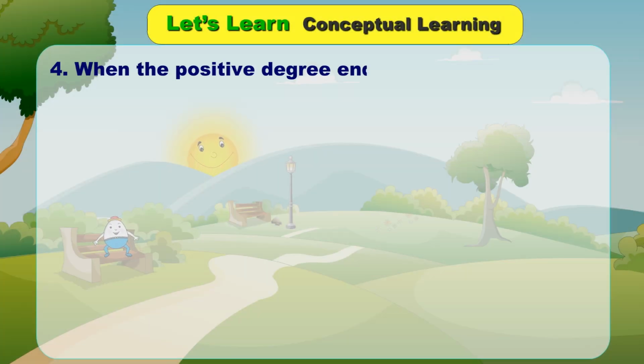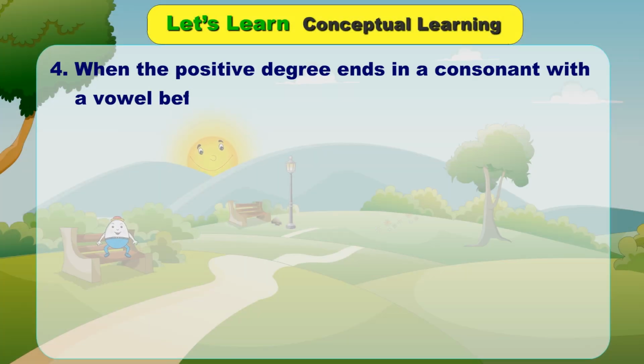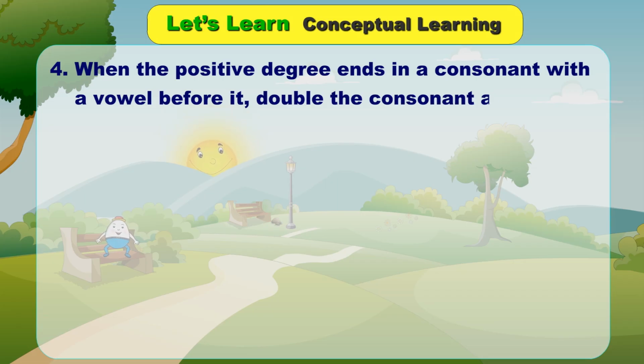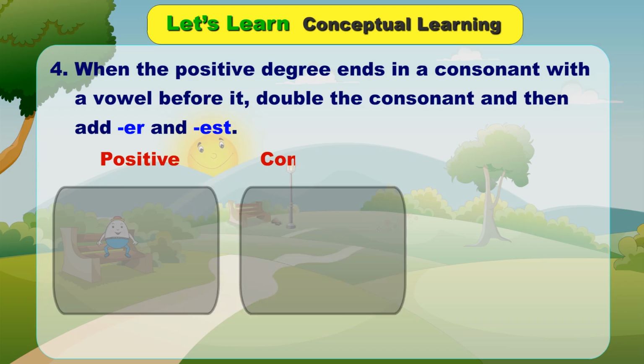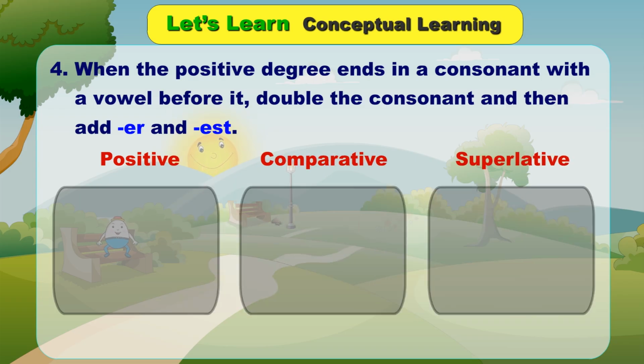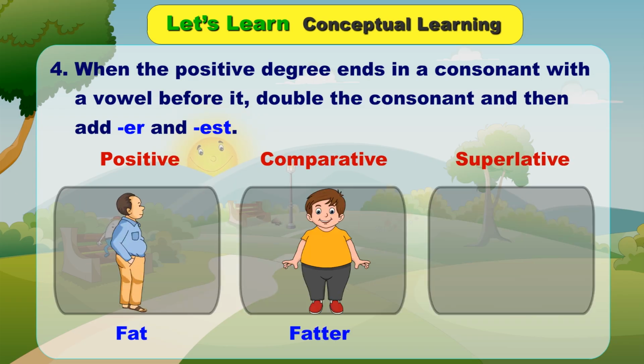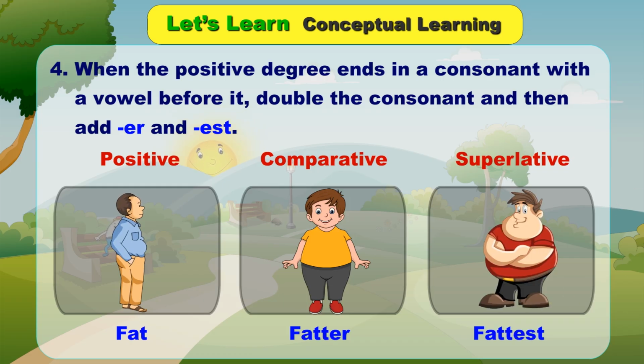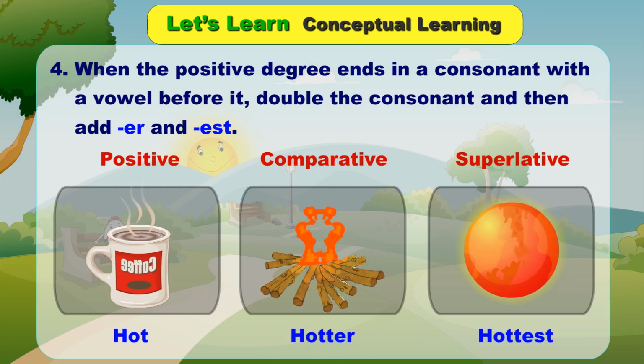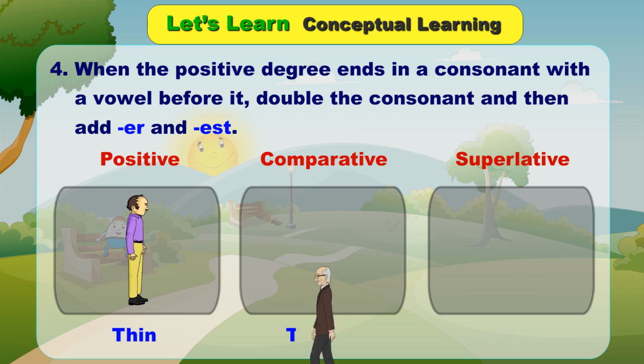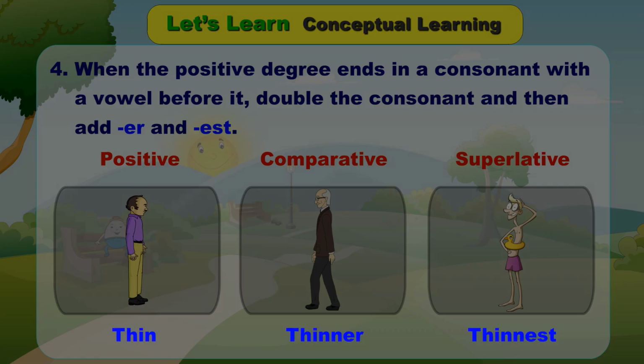When the positive degree ends in a consonant with a vowel before it, double the consonant and then add er and est. Positive, comparative, superlative. Fat, fatter, fattest. Hot, hotter, hottest. Thin, thinner, thinnest.